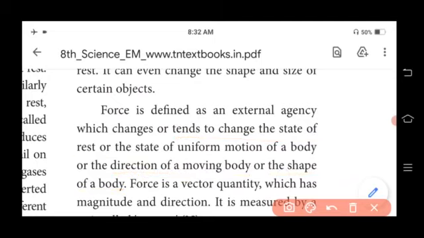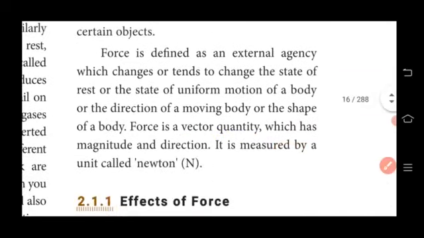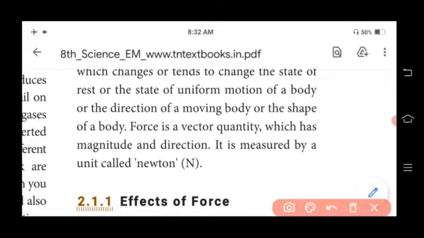Force is a vector quantity which has both magnitude and direction, and it is measured by a unit called Newton, or capital N.